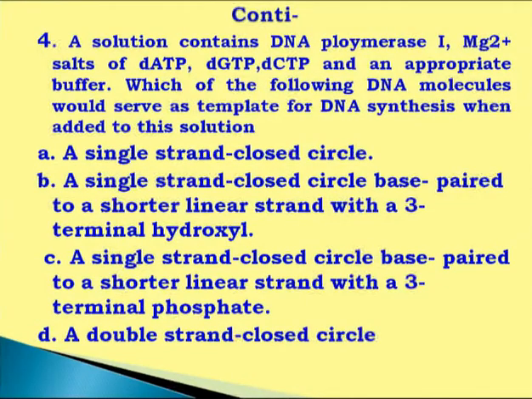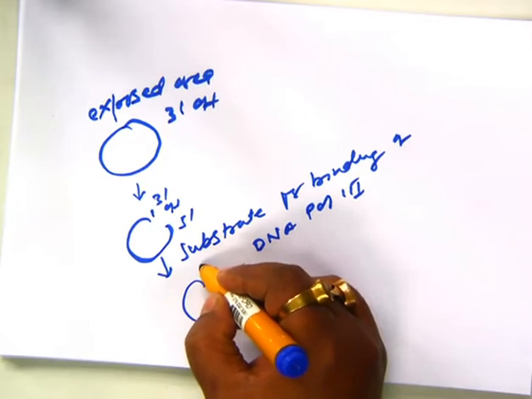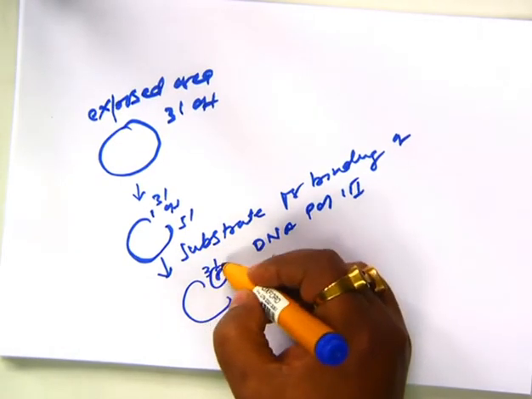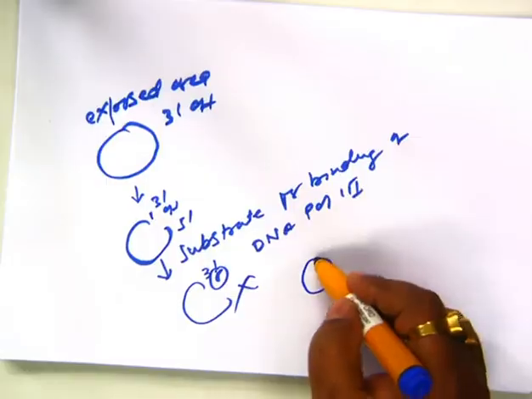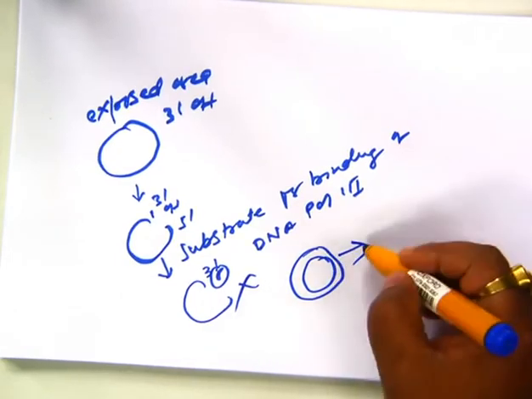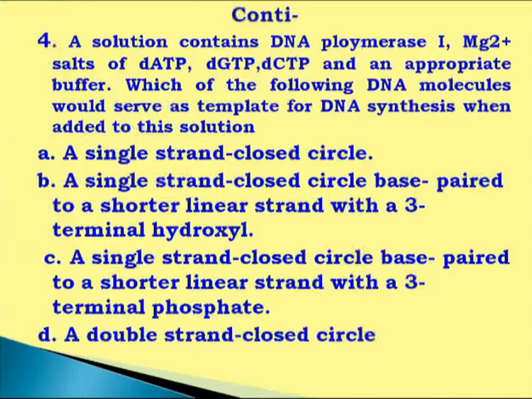Another one, a single strand closed circle base paired to a shorter linear strand with 3' terminal phosphate. No, if the DNA molecule has 3' P and the OH group is not present, then polymerase will never bind. So this one is wrong. And a double strand closed circle has no exposed area, so the DNA strand is not unwound, so there is no question of replication. So the answer will be B, a single strand closed circle base paired to a shorter linear strand with a 3' terminal hydroxyl, and this one is correct.